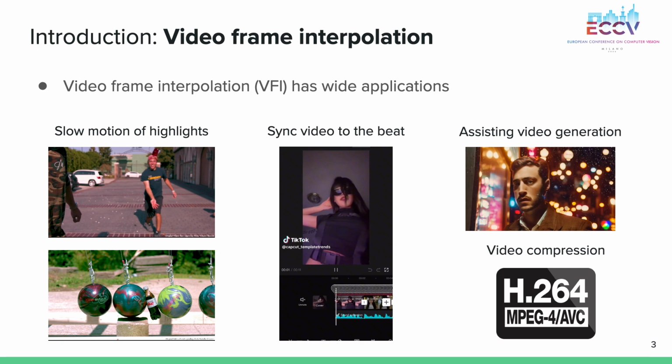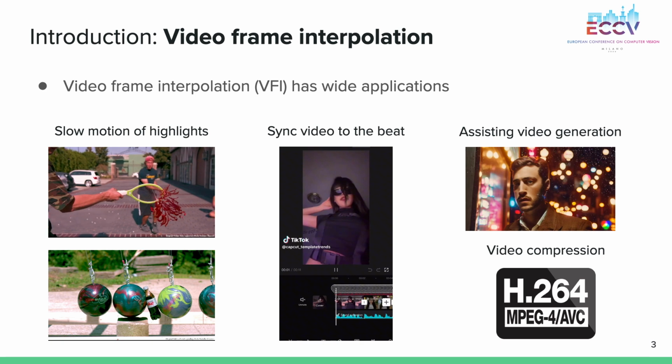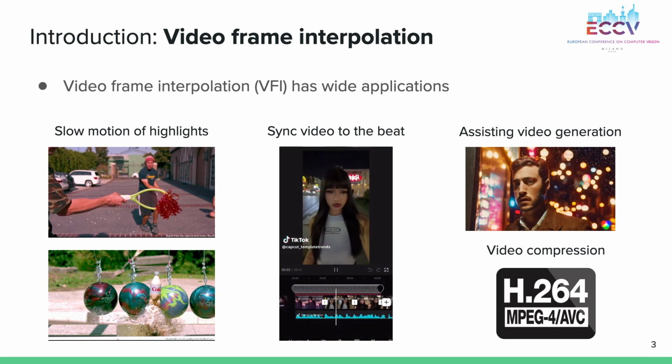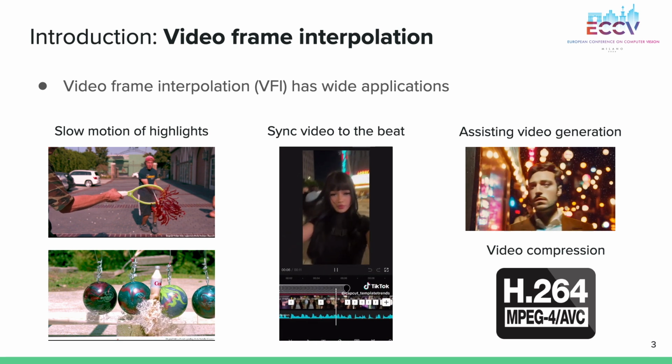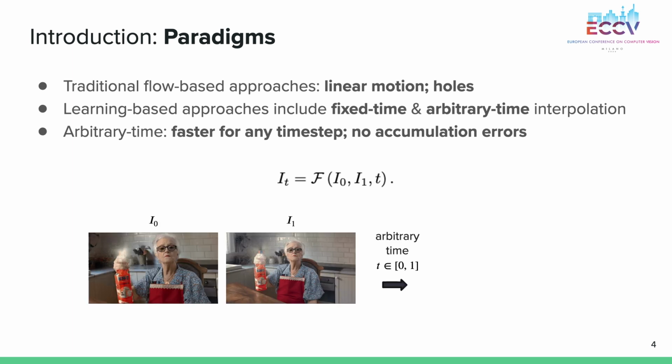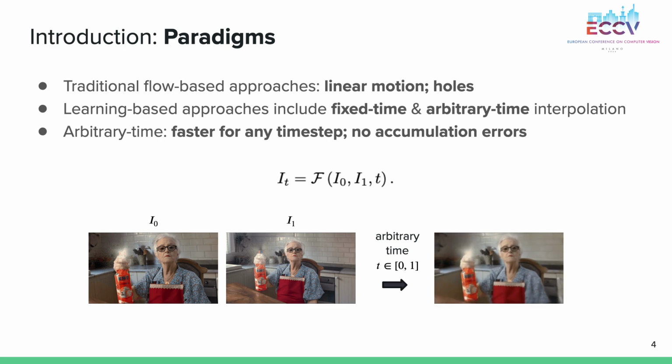Video frame interpolation, VFI, has a wide range of applications, including generating slow-motion highlights, synchronizing video to music beats, assisting in video generation, and enhancing video compression, among others. Recent learning-based approaches to VFI include fixed-time and arbitrary-time interpolation. Arbitrary-time interpolation offers advantages such as faster performance for any time-step interpolation and no accumulation errors. However, its visual quality often falls short, tending to produce blurry results.